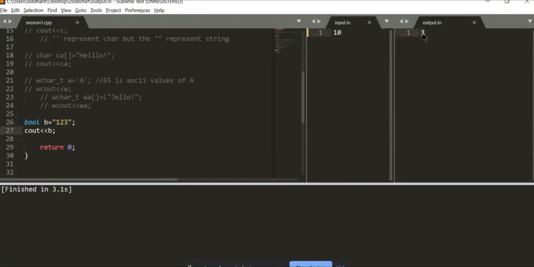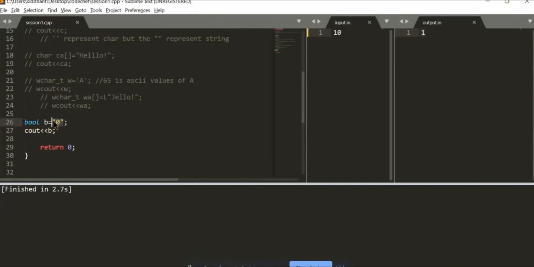Okay, it prints out one. So what if, instead of 1, 2, 3, I give it a string with zero? Normally, if I give it a value of zero, bool equals zero, it would print out zero. But if I convert this into a string, it prints out one. So it is a bit interesting.